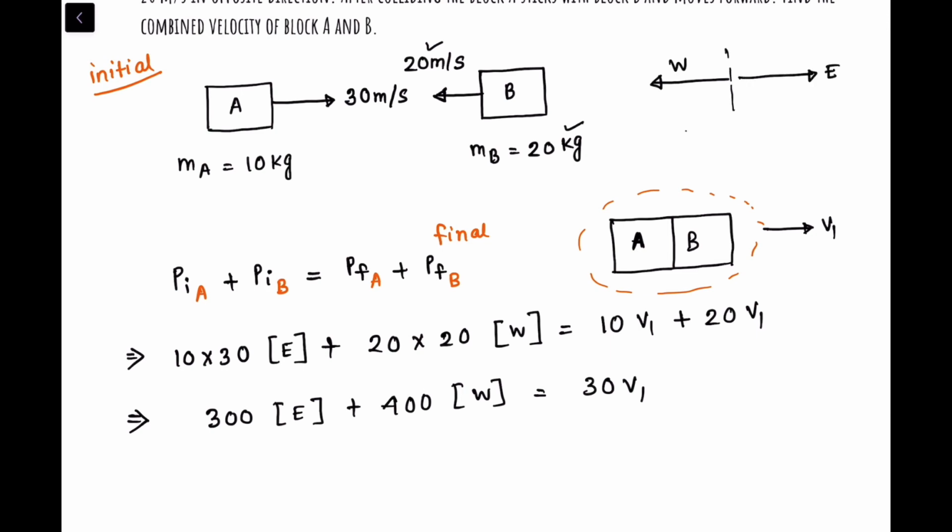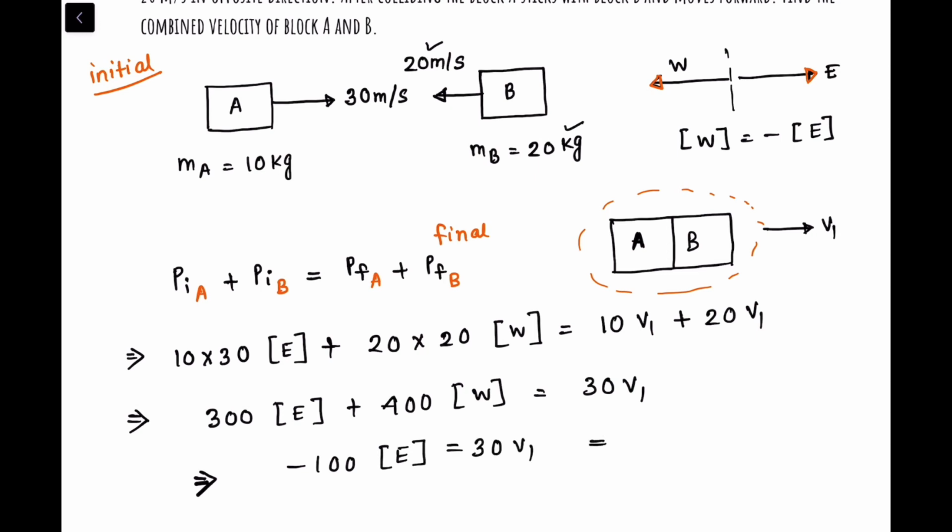So west is the negative of east, because these two vectors are anti-parallel vectors, right? So a vector should be equal to negative of b vector. If I substitute over here, we'll get 300 east minus 400 east. So that means minus 100 east is equal to 30 times v1.